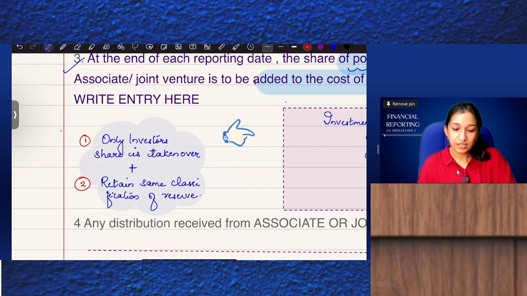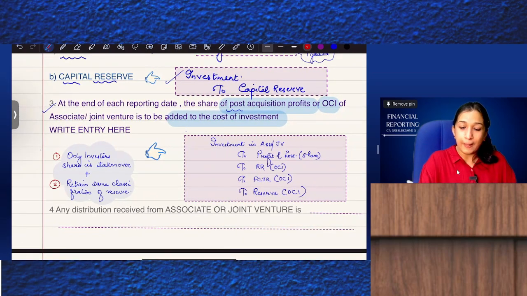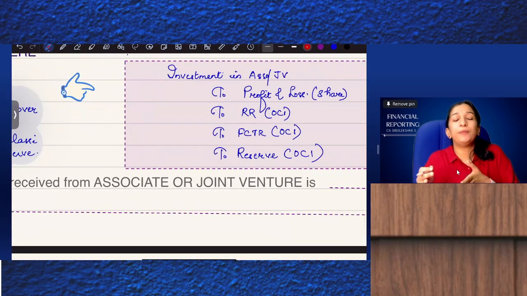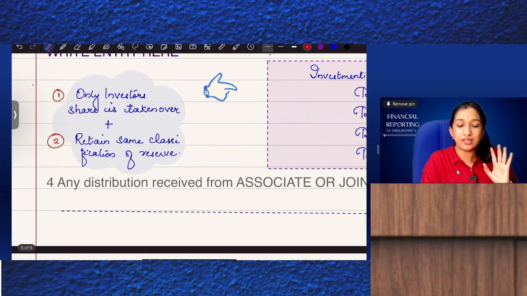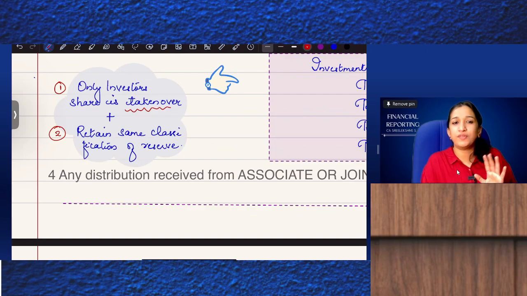Okay, fine. So once more, let's read: at the end of each reporting date, the share of post-acquisition profits or OCI of the associate or joint venture is to be added to the investment. We'll pass the entry, investment account debit, for whatever profits they earned. We'll take our share. So only the investor's share is taken over and we'll retain the same classification of reserve. Pakka.